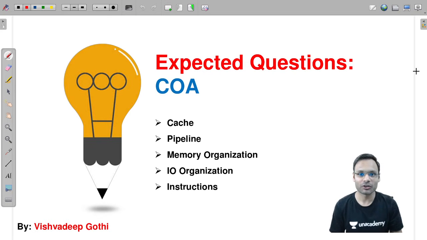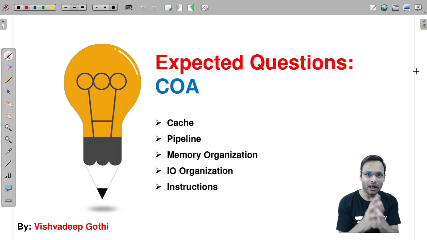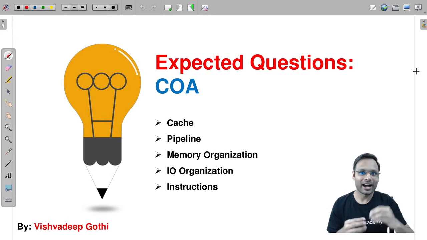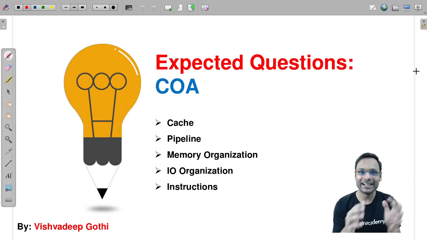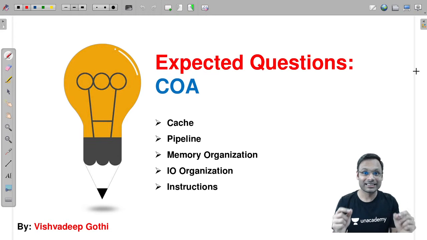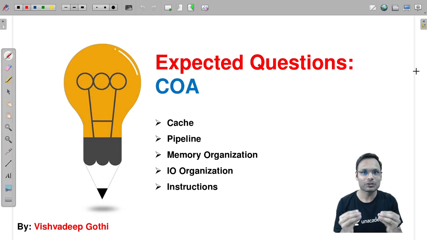In today's lecture, we are going to solve the questions which are most expected questions of COA. I thought I would have the questions of COA and data structure, but this time I have brought for you only questions of COA, just because I was able to make more than 20 expected questions for this particular session. So this session will have only questions of COA, and after that one more session